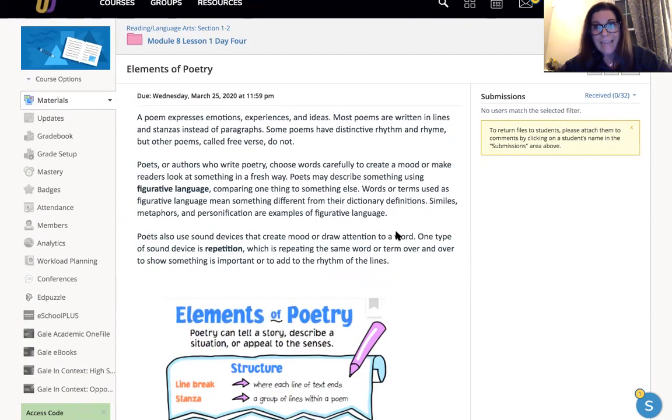They use a lot of figurative language, which we love to study because it's a really fun way to explain things in all kinds of literature. All right, so you might see things like similes, which are comparisons using like or as, metaphors, which are comparisons not using like or as when you say something is something else. Personification is when we have something that's not human do something human-like, the wind pushed me down the street. Those are some examples of figurative language.